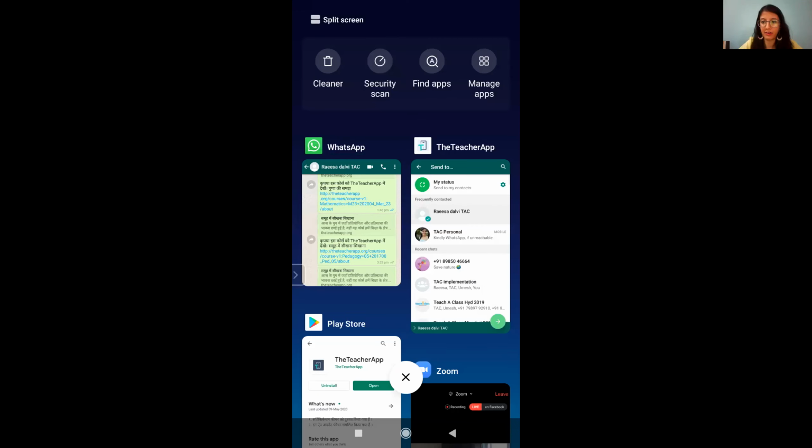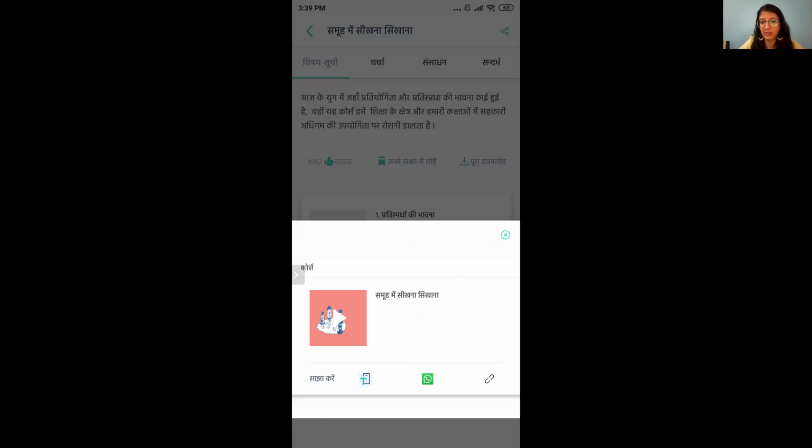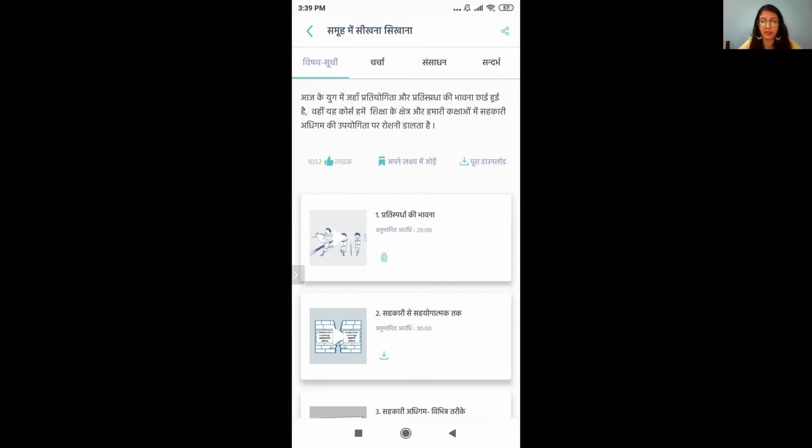Thank you, Kanvi, for repeating that. We have a teacher asking us that she's not very comfortable with Hindi as a language. So how is this app going to be helpful for that teacher?